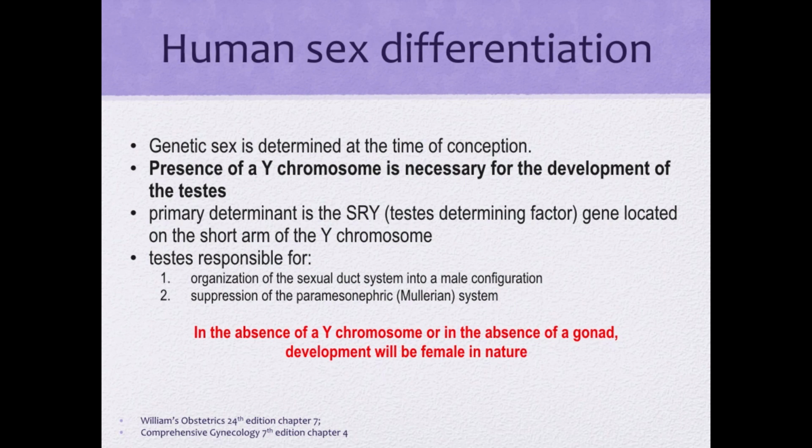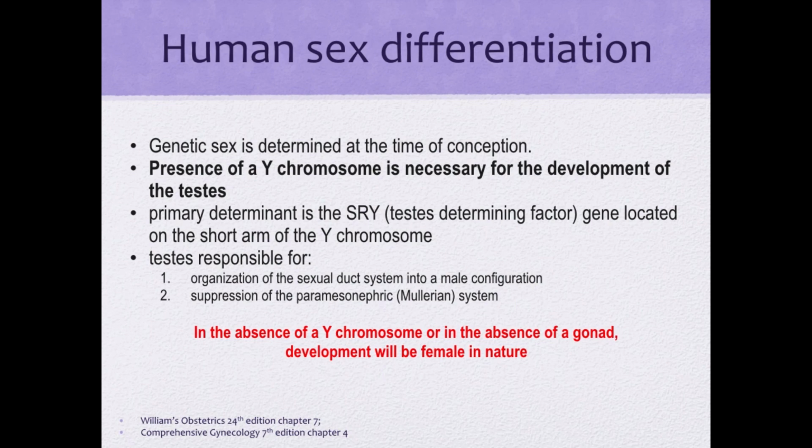So for my last slide, we discuss the human sex differentiation. Genetic sex is determined at the time of conception. So it will depend whether that embryo has the XX or an XY. So the presence of a Y chromosome is necessary for the development of the testes. Absence of the Y chromosome therefore confers a female phenotype for this conceptus.